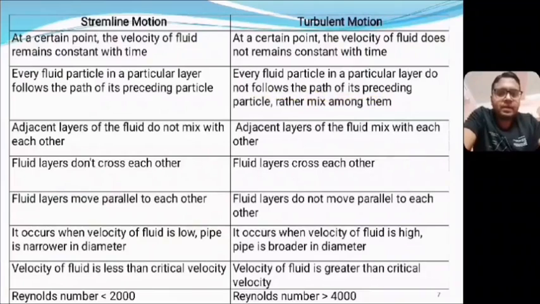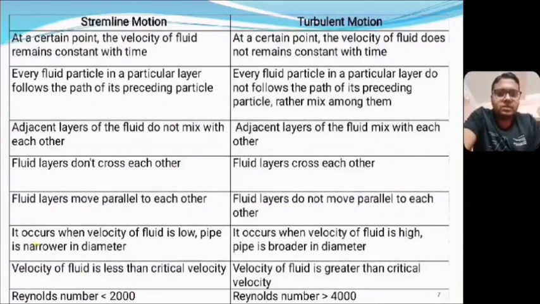The third point, adjacent layers of the fluid do not mix with each other, but in case of turbulent motion obviously the layers will get mixed. Fluid layers do not cross each other in case of streamline motion, but the fluid layers will cross each other in case of turbulent motion. Next point, fluid layers move parallel to each other in streamline motion. Here it is not possible, it moves in a zigzag manner in case of turbulent motion.